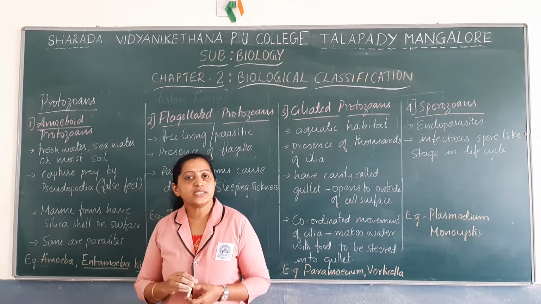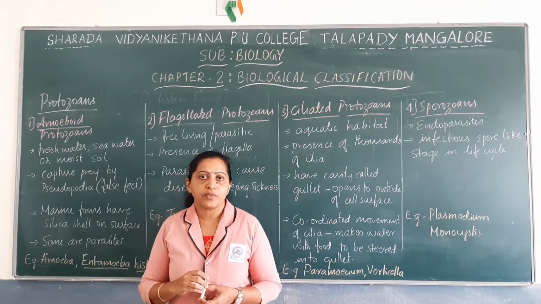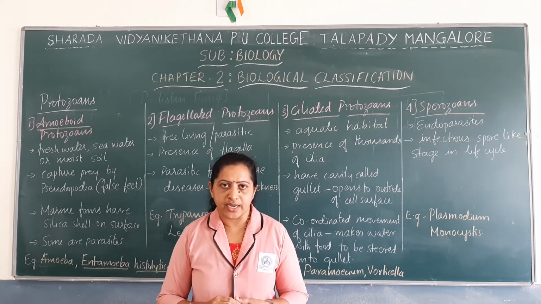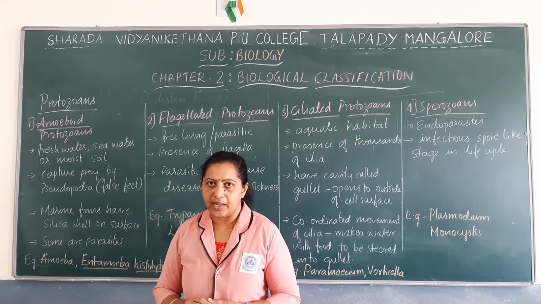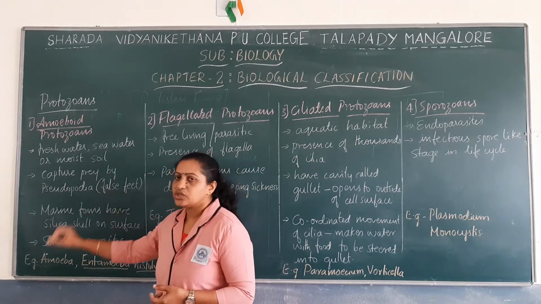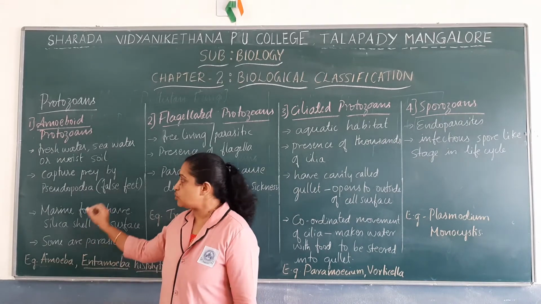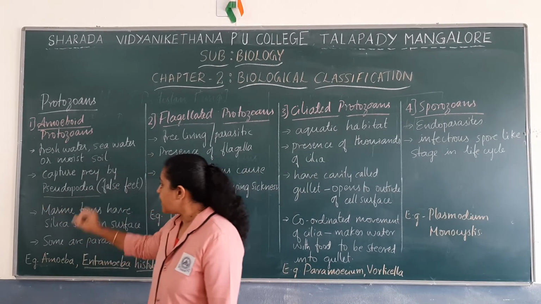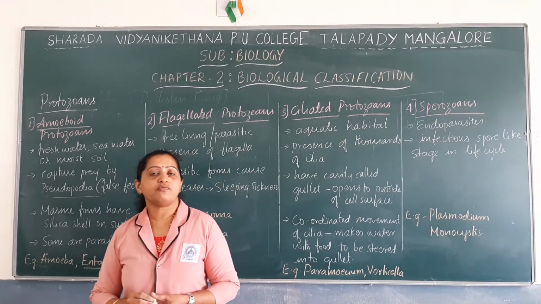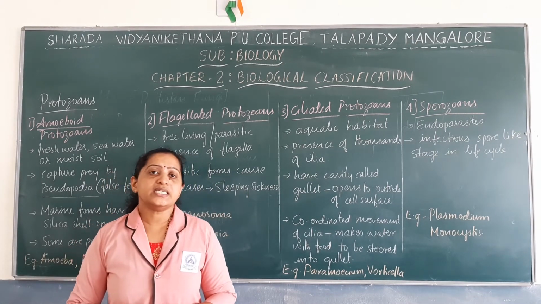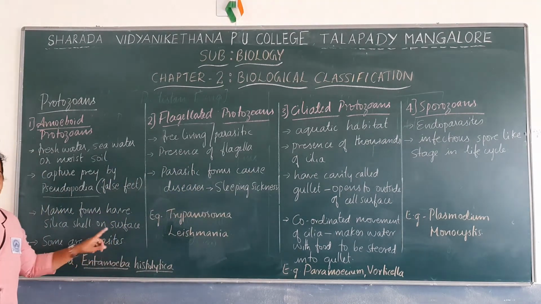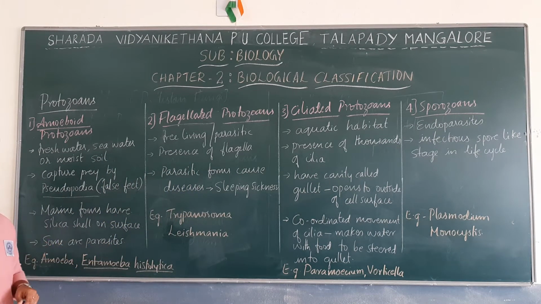How does amoeba capture its prey? Amoeba captures the prey by protruding the false feet and engulfs the prey. Such a structure is known as pseudopodia, also known as false feet. There are certain marine forms of amoeboid protozoans, and these marine forms have a shell made up of silica on their surface.